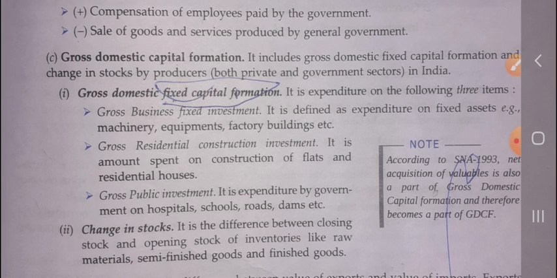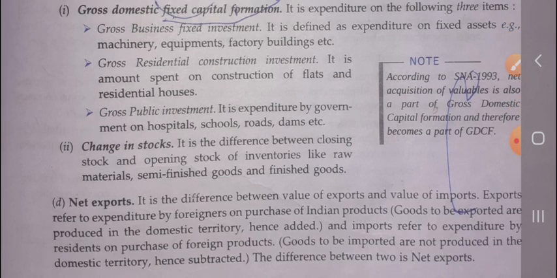And the gross domestic fixed capital formation includes three, where the government invested their money as well as the private sector also invested their money. It included the three: gross business fixed investment, gross residential construction, and the third one is gross public investment. The second one is change in stock, the difference between the closing stock minus opening stock.